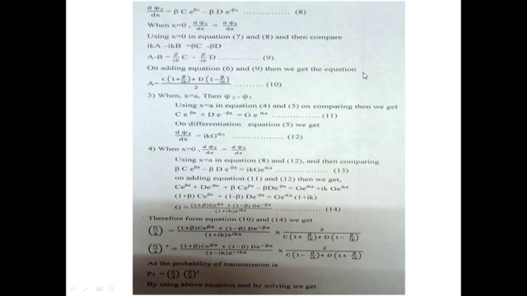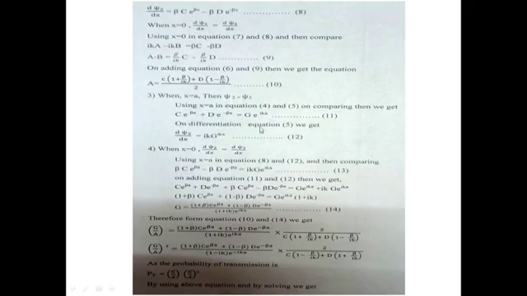On adding equations 6 and 9, you will get the equation a is equal to [c(1 + β/ik) + d(1 − β/ik)]/2, which is equation number 10. Then when x is equal to a, ψ2 is equal to ψ3. Using x is equal to a in equations 4 and 5 and comparing, you will get c e^(βa) plus d e^(−βa) is equal to g e^(ika), which is equation number 11.